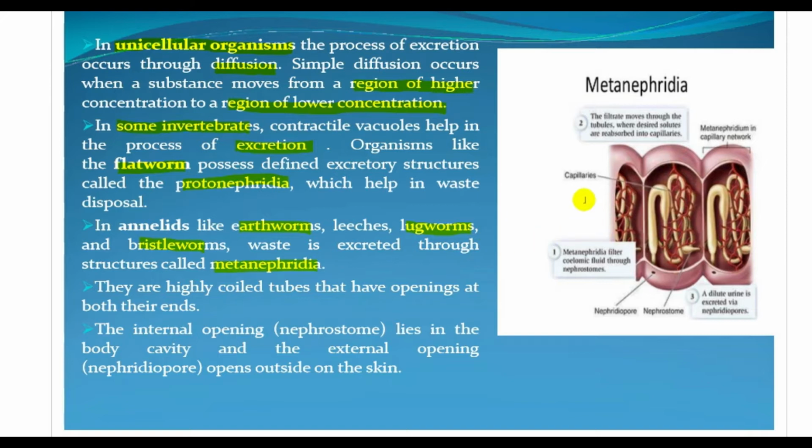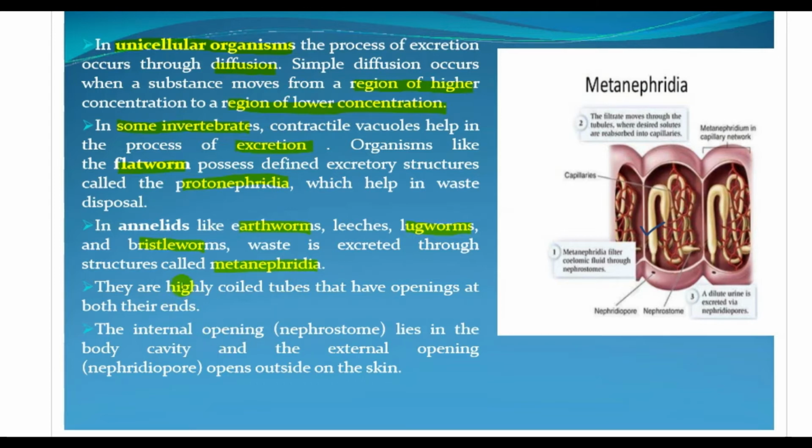See, in this picture I have given the structure of the metanephridia. So, these are the tubules. The metanephridia filter coelomic fluid through the nephrostomes, and a dilute urine is expelled via the nephridiopores. So this is the metanephridia in annelids.